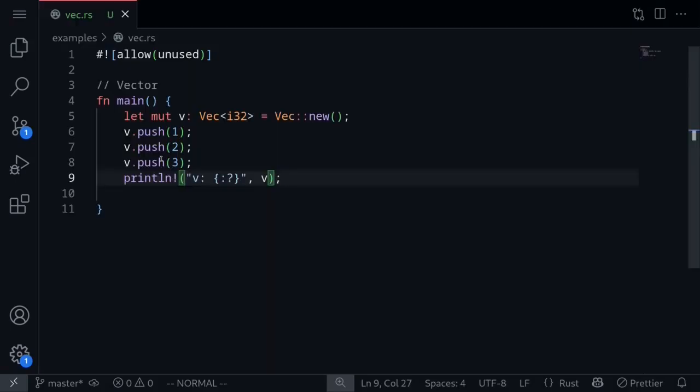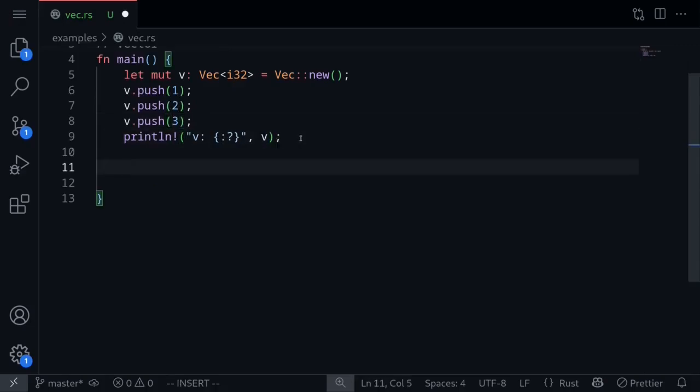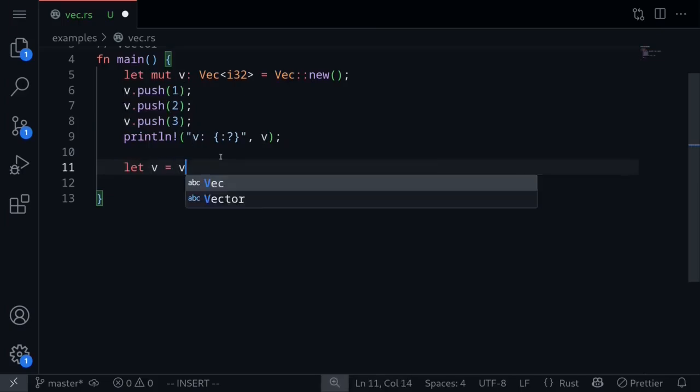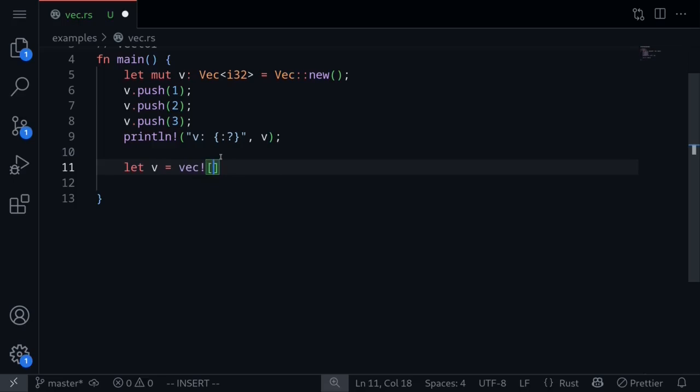Now if you already knew what elements to put in, we could have done a shortcut. We could have initialized the vector having the values 1, 2, and 3, instead of initializing an empty vector and then pushing elements 1, 2, and 3. Here's how you do it. Let's say that b is equal to, we use the vec macro, vec and then brackets, and then followed by the elements that we want to push, 1, 2, and 3. Now by default, numbers default to i32, so this will have the type Vec of i32.